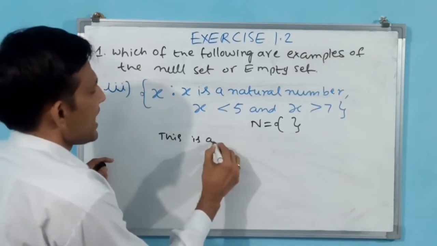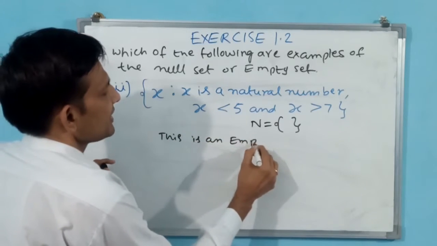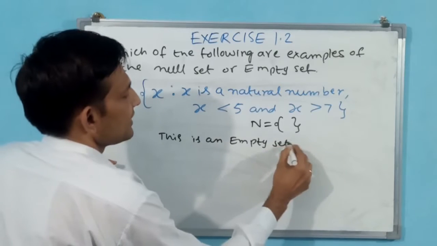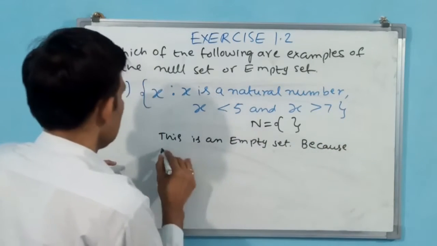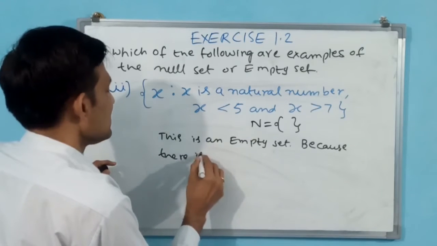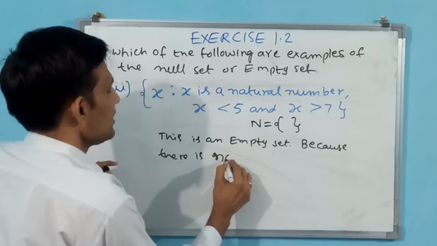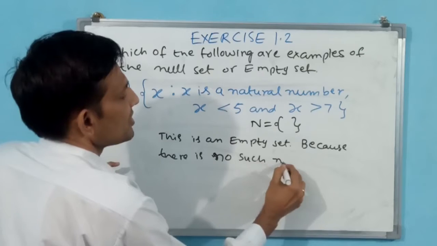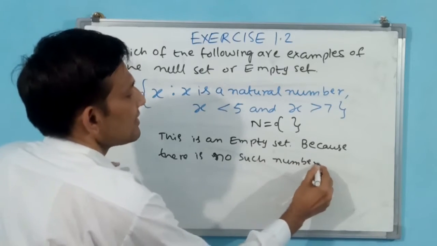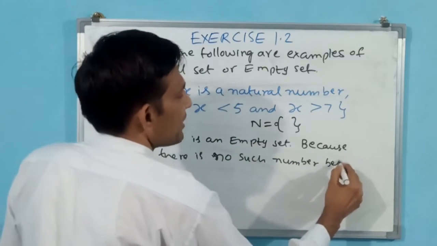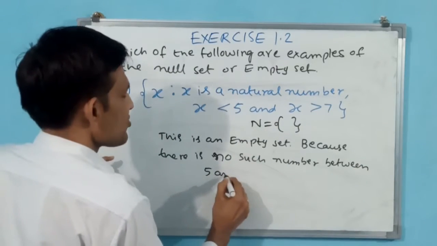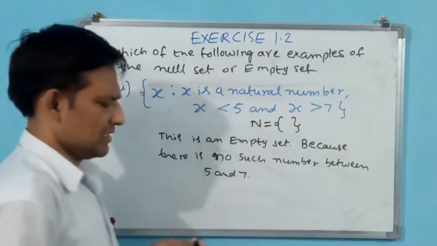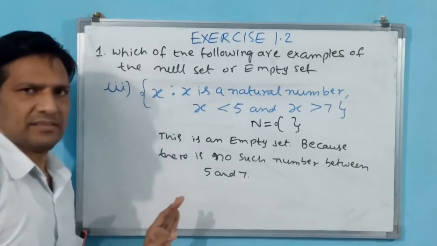This is an empty set because there is no such number between 5 and 7. See, this is like analysis.